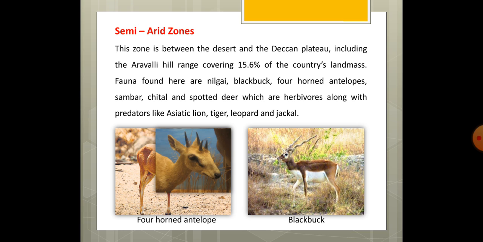Because of these four horns it is commonly known as four-horned antelope. Blackbuck, again, is the state animal of Rajasthan. This semi arid zone covers a portion of Gujarat and Rajasthan, and even Kota comes in this semi arid zone. Asiatic lion is endemic to this area. It is found in the Gir National Park in Gujarat.